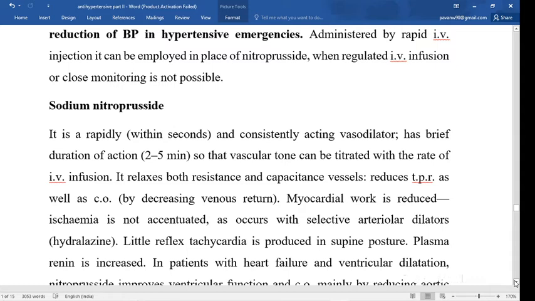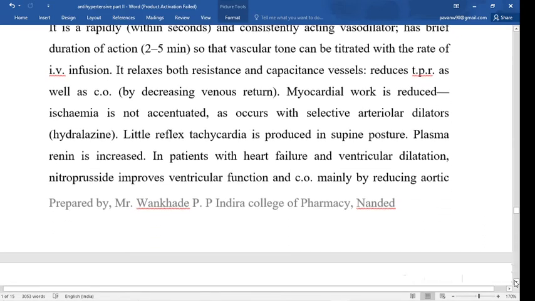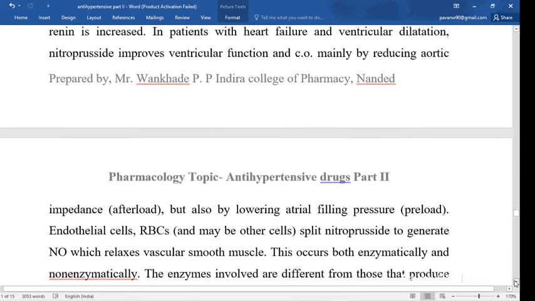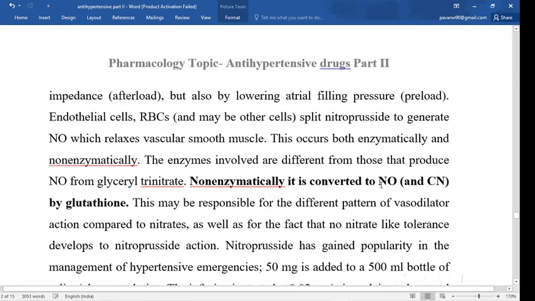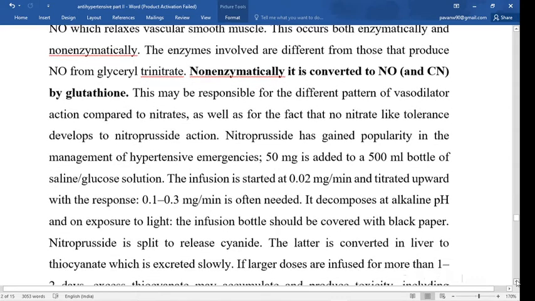Now what is the mechanism? Sodium nitroprusside releases nitric oxide, and nitric oxide causes vasodilation by relaxing the vascular smooth muscle. Non-enzymatically it is converted into nitric oxide by glutathione, and due to that it relaxes the vascular smooth muscles. So simply, sodium nitroprusside is converted into nitric oxide.